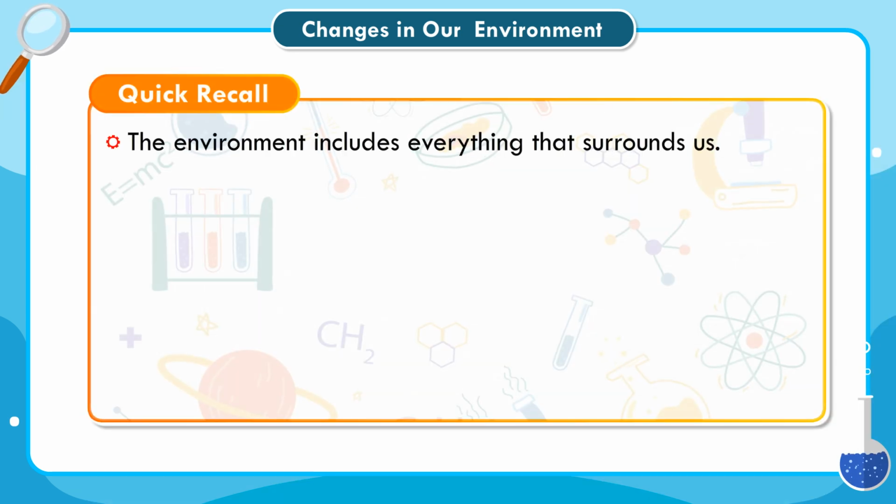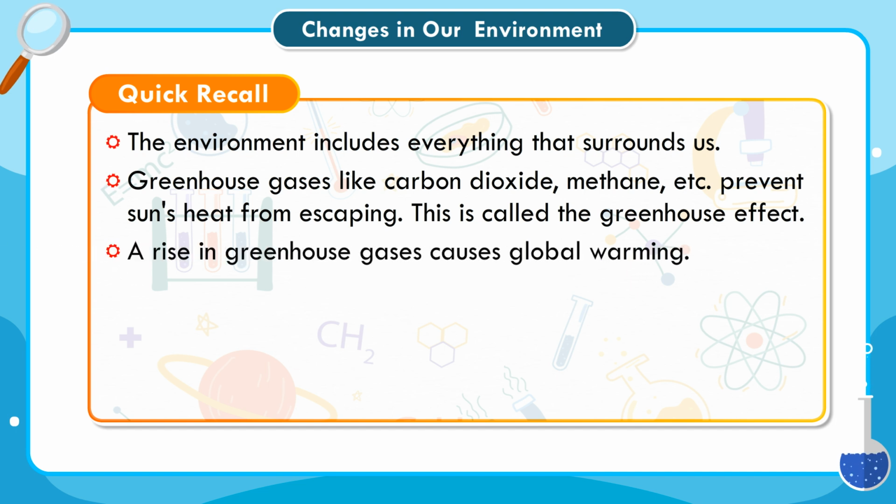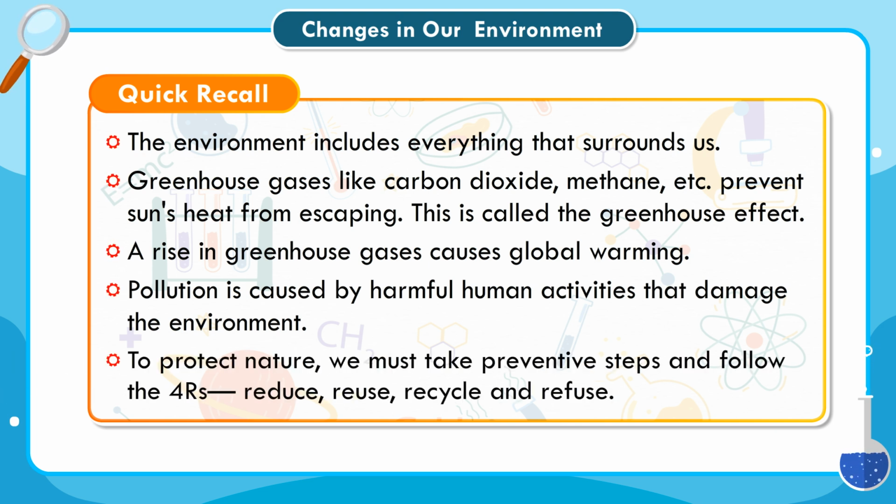Quick recall. The environment includes everything that surrounds us. Greenhouse gases like carbon dioxide, methane, etc. prevent the sun's heat from escaping. This is called the greenhouse effect. A rise in greenhouse gases causes global warming. Pollution is caused by harmful human activities that damage the environment. To protect nature, we must take preventive steps and follow the 4 Rs: reduce, reuse, recycle and refuse.